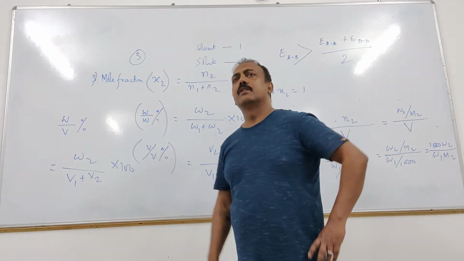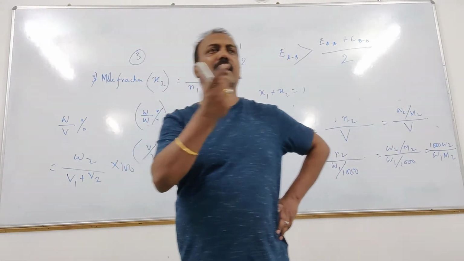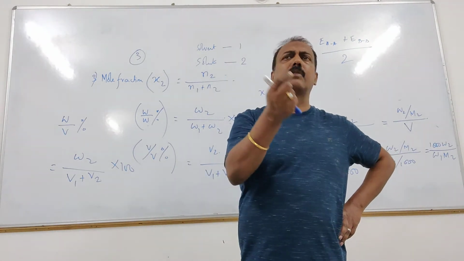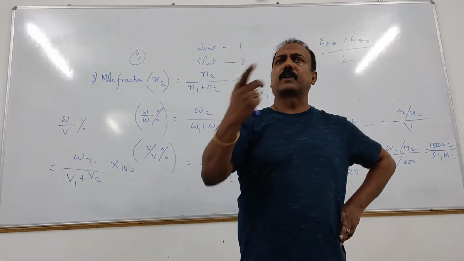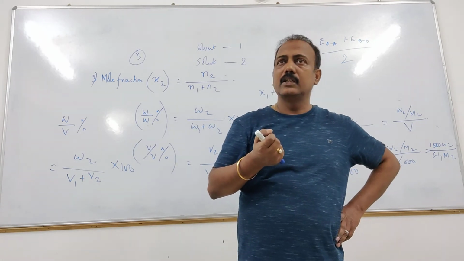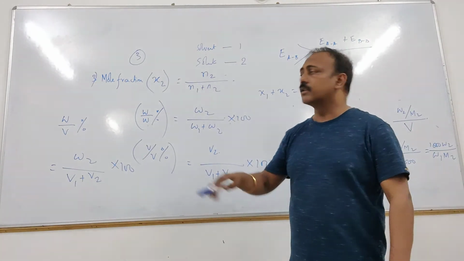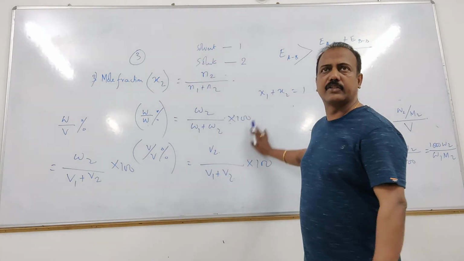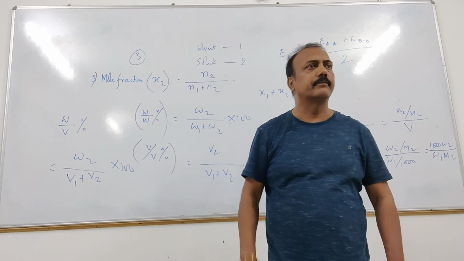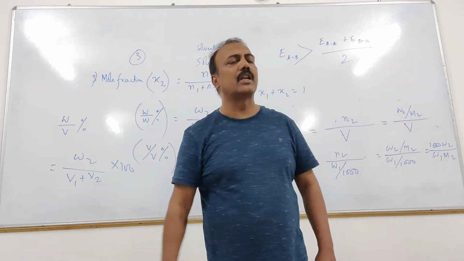There is one more unit used for a specific solution, meaning a very, very dilute solution, where the amount of solute is very, very less. For example, mineral water. In mineral water there is iron, sodium, potassium, magnesium, but the amount is very, very less. If we express the concentration of iron in mineral water by any of these units, the value will be very small, 0.0000 something, almost equal to 0. So it is a very dilute solution.